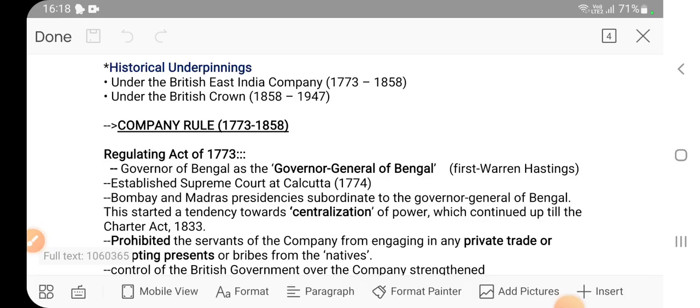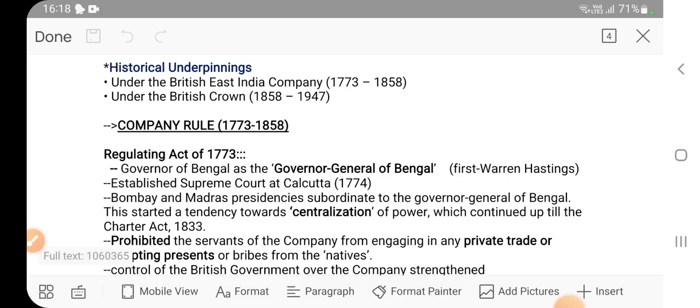So we are starting with our company rule, 1773 and 1858. See why we have divided these acts in these two portions: one is the British East India Company, another one is the British Crown. Because see what happened in 1858, something changed. We will discuss in the act of 1858 what was the thing that changed.